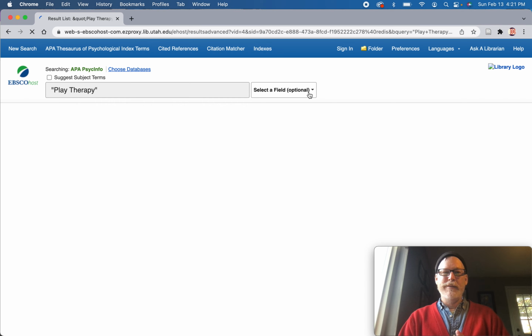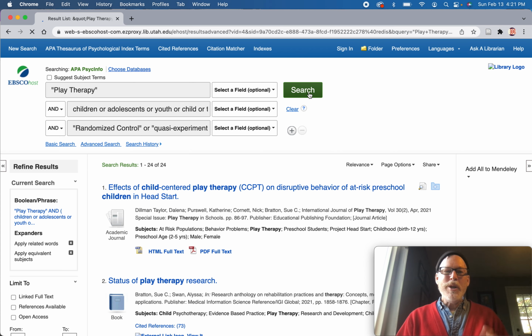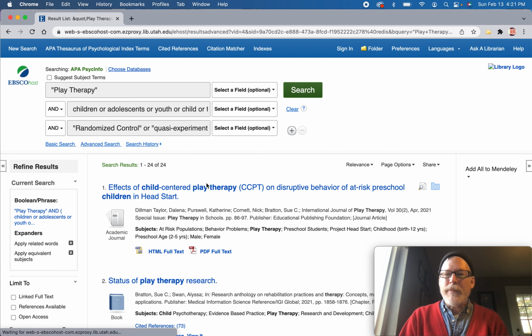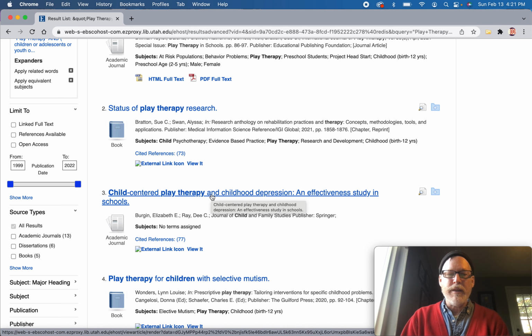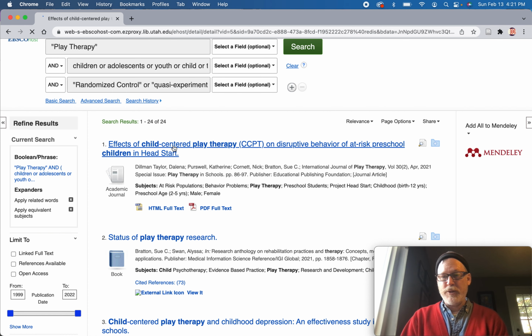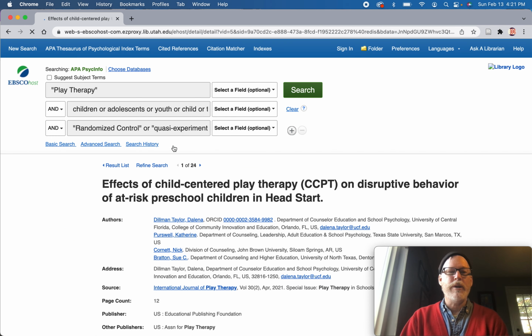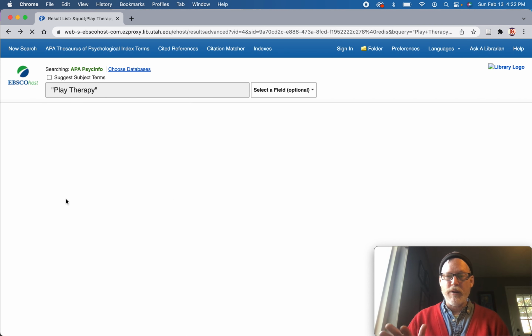I'm confident, but I don't know. Hey, 24. When you put in randomized control or quasi-experimental, they will typically have declared their methodology. So you would find that sometimes they'll say their methodology in the title, but oftentimes it's going to be in the abstract. So let's see where it showed up. Oh yeah, here we go, quasi-experimental. So that's all you have to do is go through these 24 and say, okay, which one is this? Which one is that? And you should be able to find a good pile of both of those.